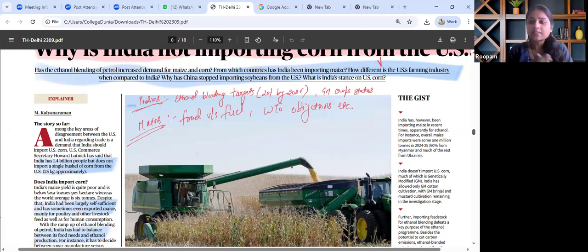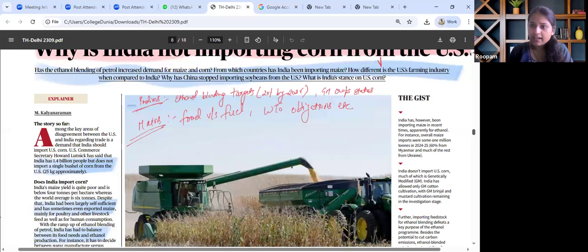So when we map this particular article to our GS syllabus, it will fall under GS paper 3 agriculture, wherein maize production, ethanol blending policy, and GM crops, these three angles can be read and revised. From GS paper 2 as well, international trade negotiations and WTO rules can be read and revised.